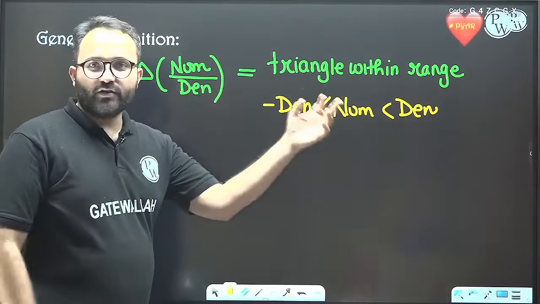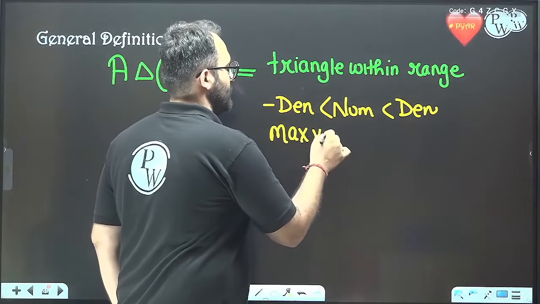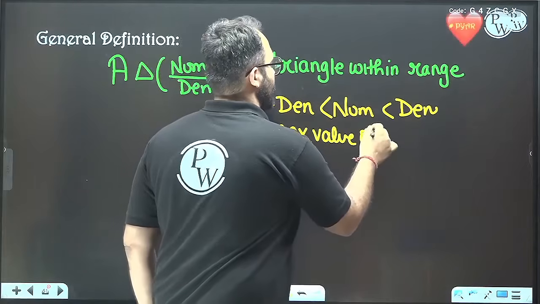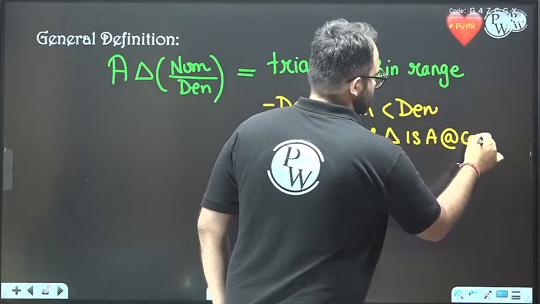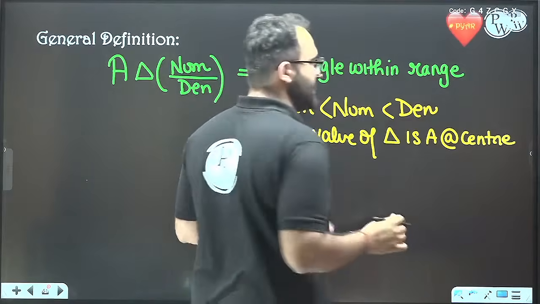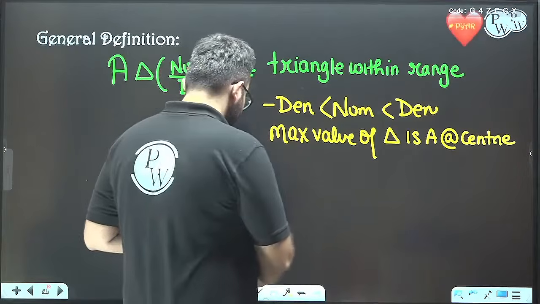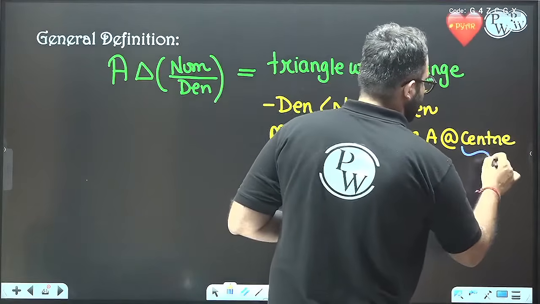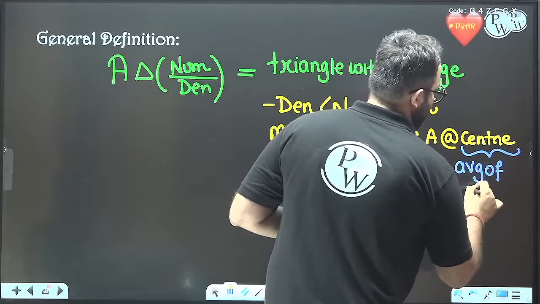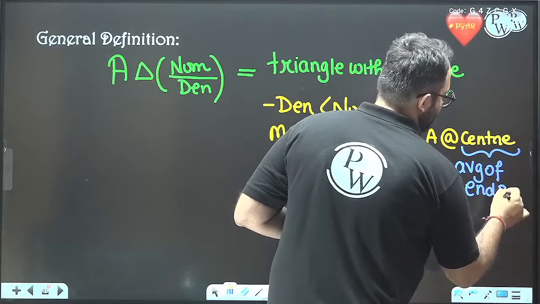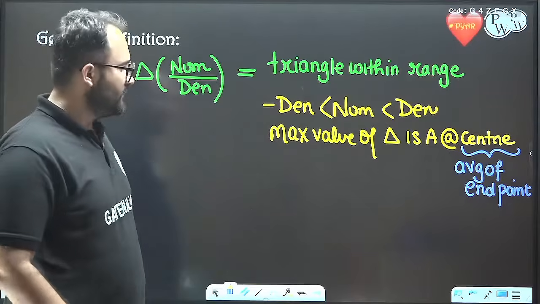So this is the range of the triangle. The maximum value of the triangle is at the center point. Now, how to write the center point? The center point is equal to the average of the ends. Okay, average of the end points.